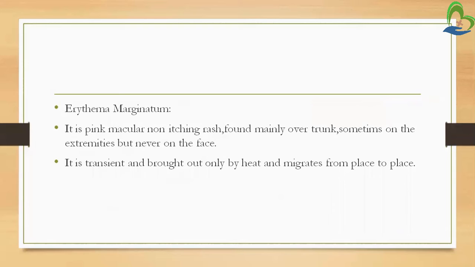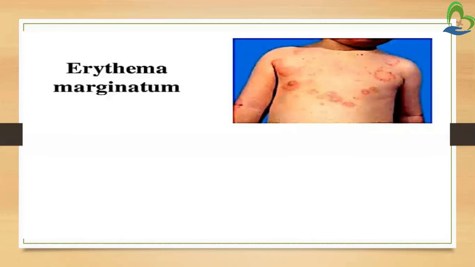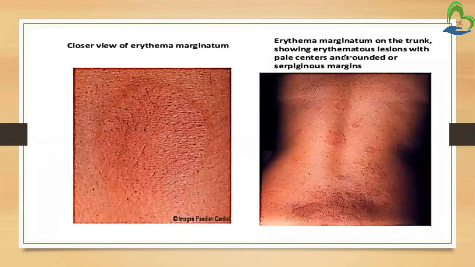The next symptom is erythema marginatum. It is a pink macular non-itching rash found mainly over the trunk, sometimes on the extremities but never on the face. It is transient, that is, it doesn't last for a long period, is brought on only by heat, and migrates from place to place. So this is the picture of erythema marginatum. Again, this is also a closer view of erythema marginatum.